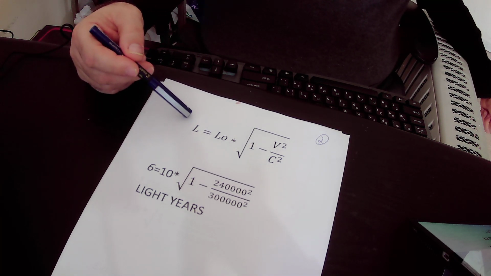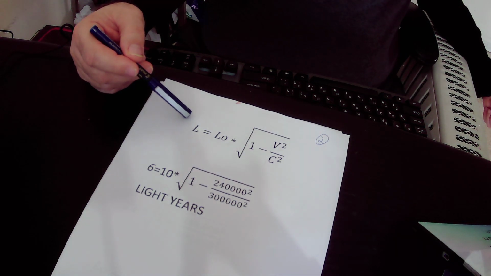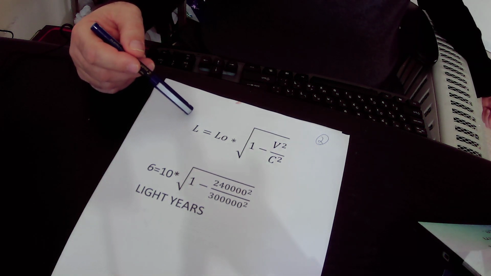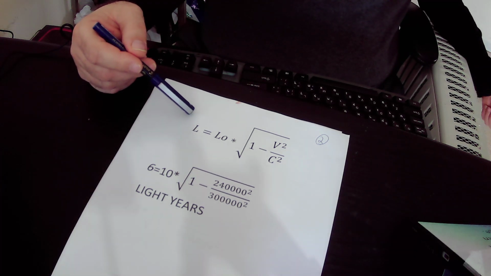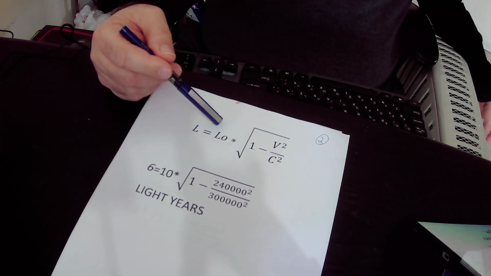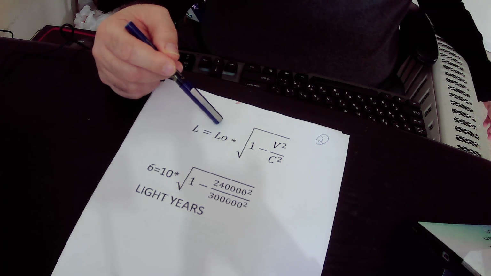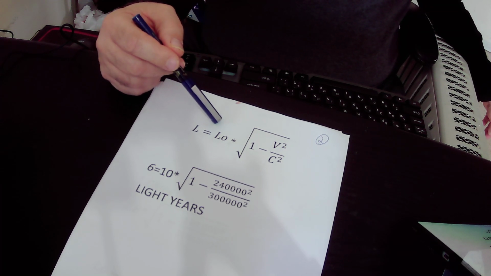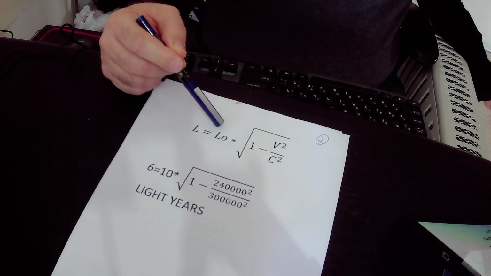So L is the distance between two objects in space when one of the objects is moving towards the other object at very high speed. And L naught is the distance between those two objects when they are not moving relative to each other.